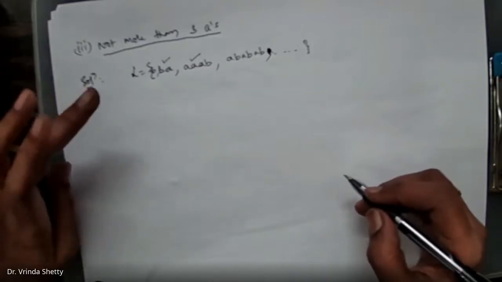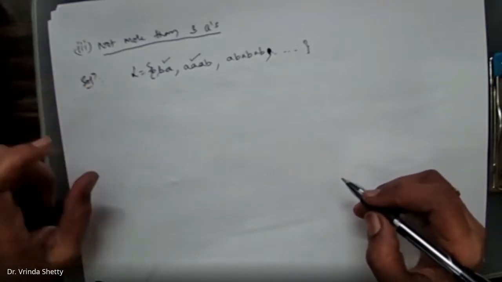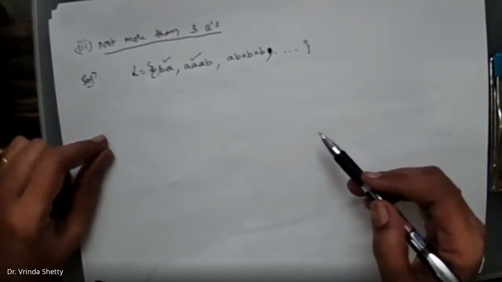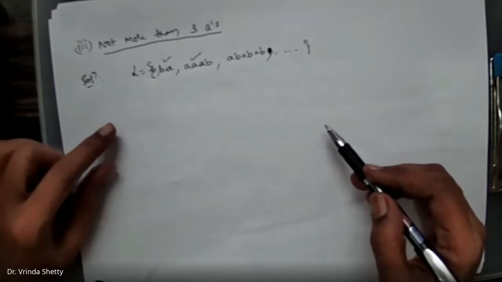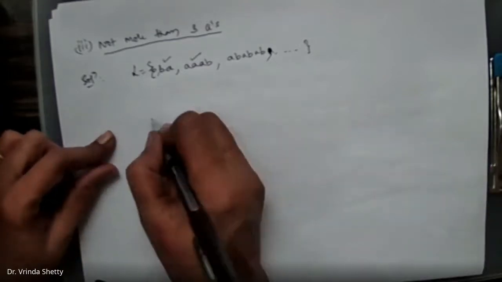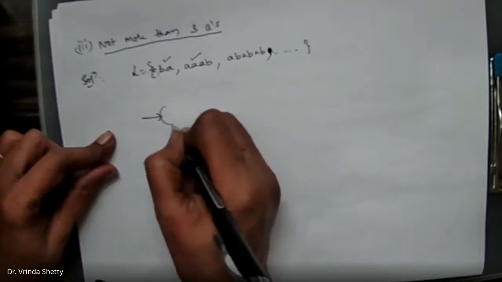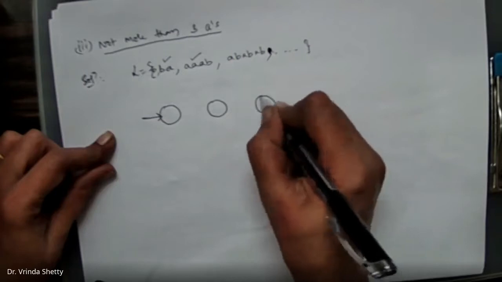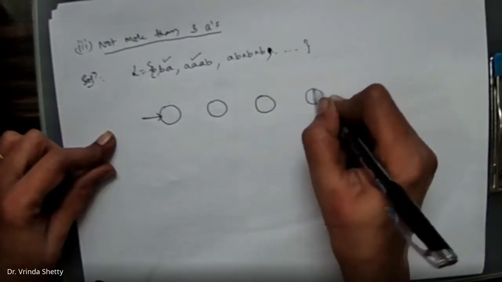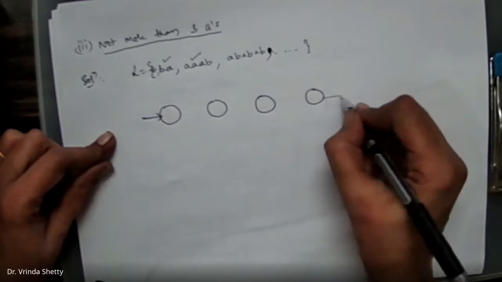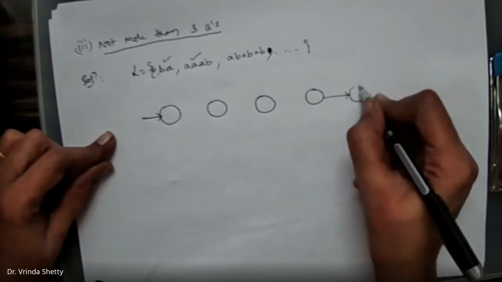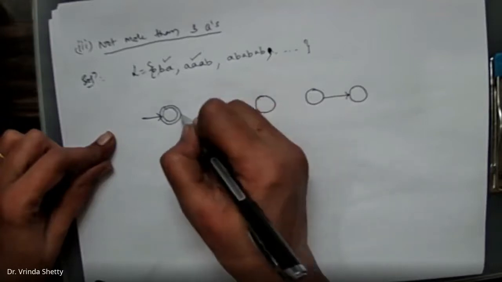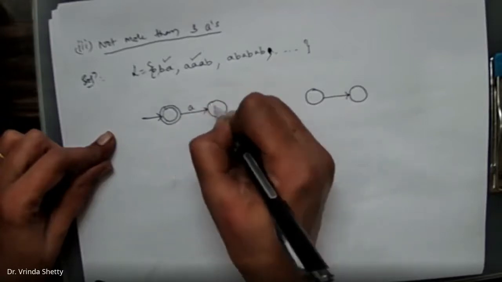So here, not more than 3 A's means the minimum length of the string is going to be 3. With the skeleton, the minimum number of states we are going to have is 4. So we are going to have states Q0, Q1, Q2, Q3, for 1 A, 2 A's, 3 A's, 4 A's. Sorry. 0 A, whether it should be accepting? Yes. 1 A, it should be accepting? Yes.